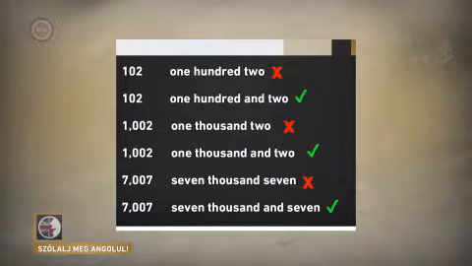The first thing is that we've got to remember to put "and" in when we add numbers after the 100. It's not one hundred two, but one hundred and two. It doesn't matter if we create larger numbers, we still have to put "and" in when we add numbers after the 100. One thousand and two is not one thousand two, but one thousand and two.